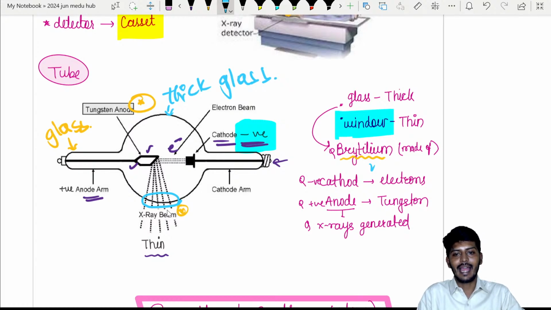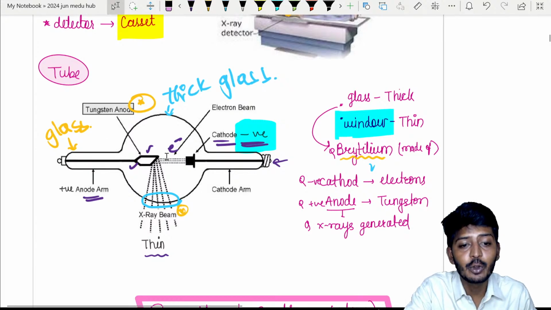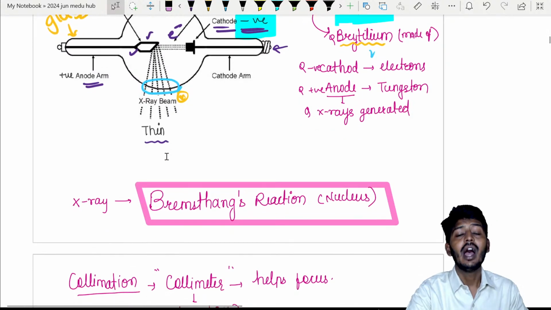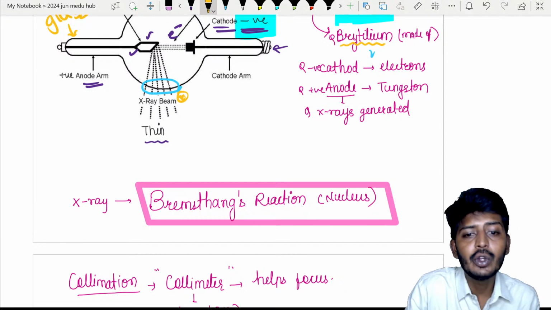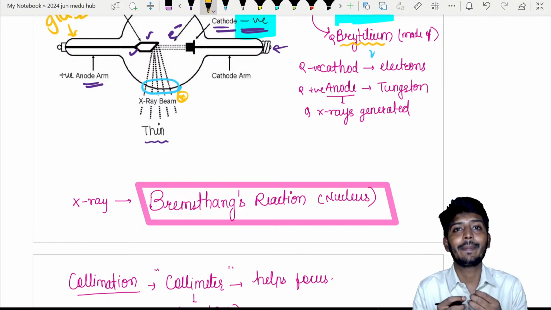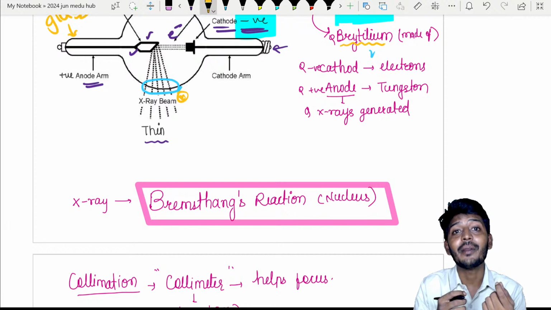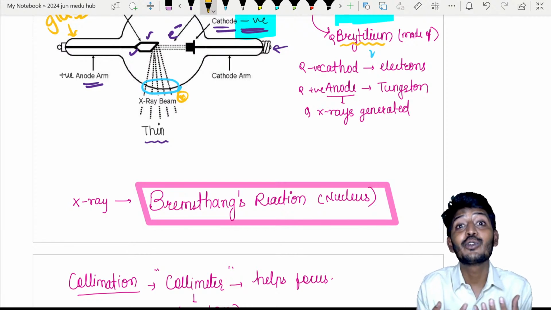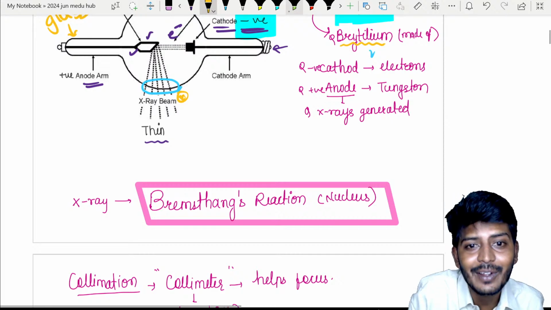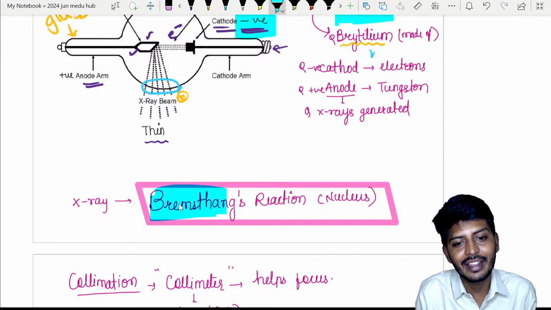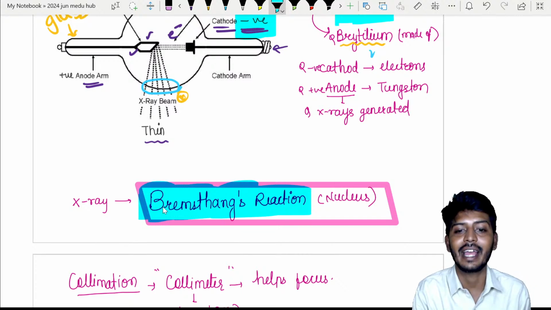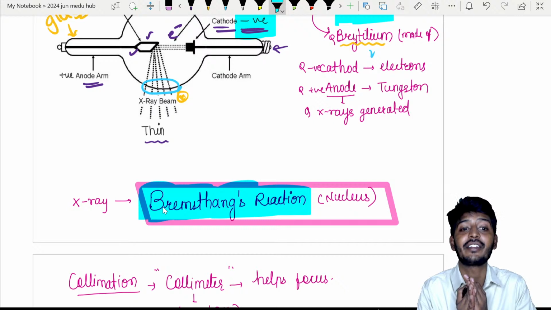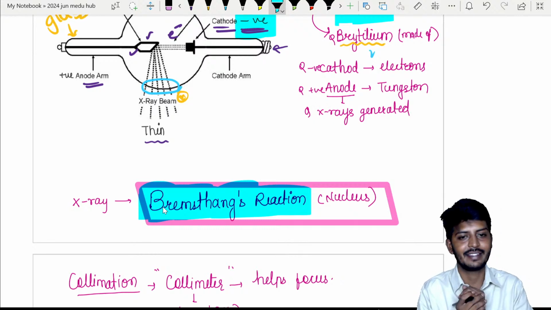Please understand, through that window X-rays will come out. So there is one important aspect. At the level of the nucleus there is a reaction, I told you, right? So what is that reaction? If electrons fall inside tungsten, something happens. What is that called? It is called Bremsstrahlung reaction. Because of this Bremsstrahlung reaction, there is a generation of X-rays.